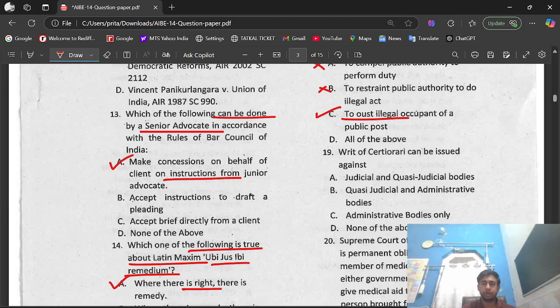Question number 19. The writ of certiorari can be issued against option A, judicial and quasi-judicial bodies. Option B, quasi-judicial and administrative bodies. Option C, administrative bodies only. Option D, none of the above. The right option is option A, means against judicial and quasi-judicial bodies.